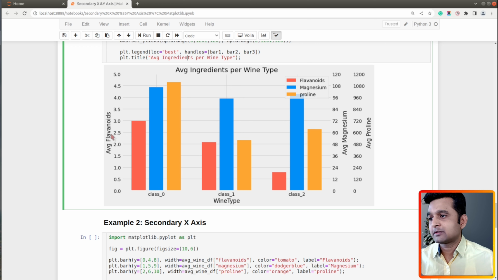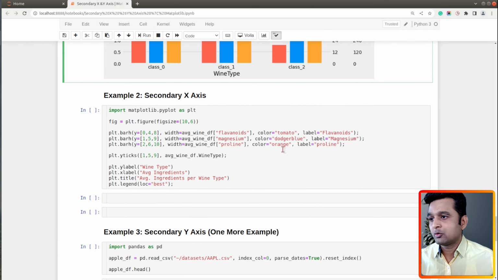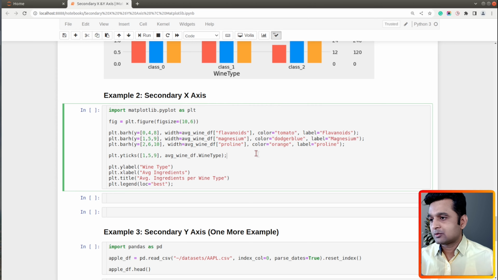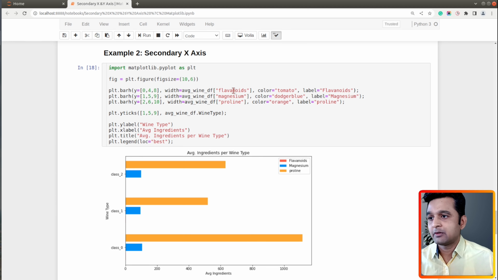Now in our first example, we introduced a secondary y-axis, but there can be situations where you want to introduce a secondary x-axis. So let's go ahead and do that. First of all, I have created a chart where we might want to introduce a secondary x-axis. Again, I have created a chart which shows the average value of the three ingredients which we had used in our previous example: flavonoid, magnesium, and proline. I have again created a group bar chart, but now it is a horizontal group bar chart. So the bars are aligned horizontally instead of vertically. That is the only change.